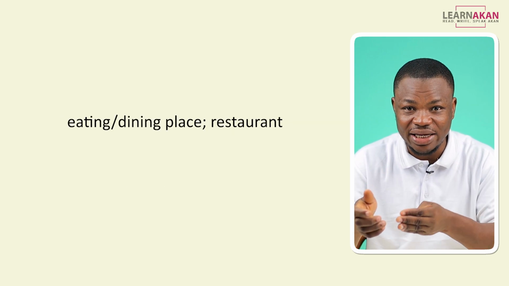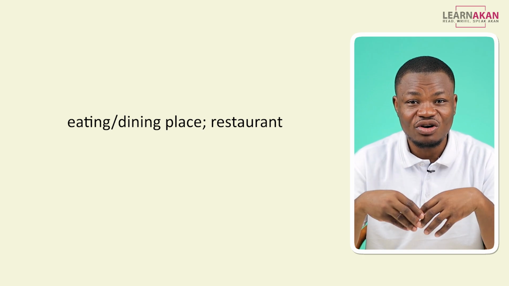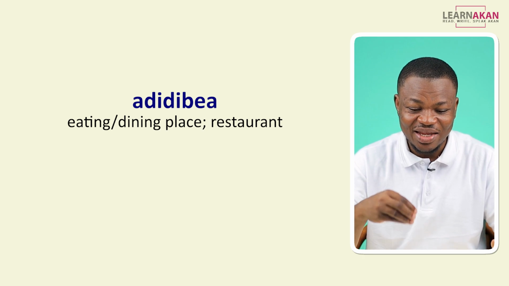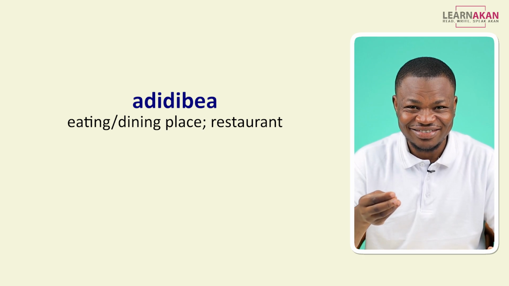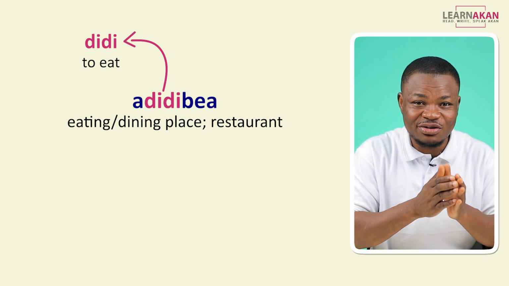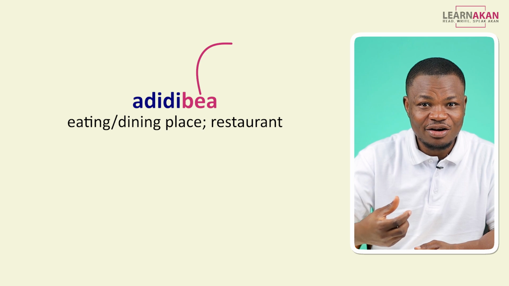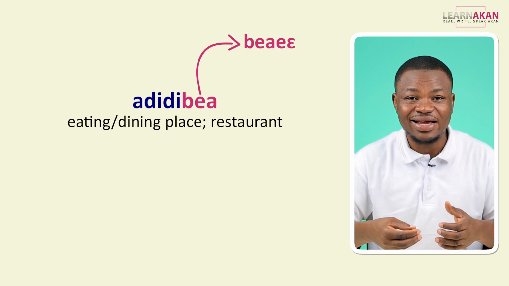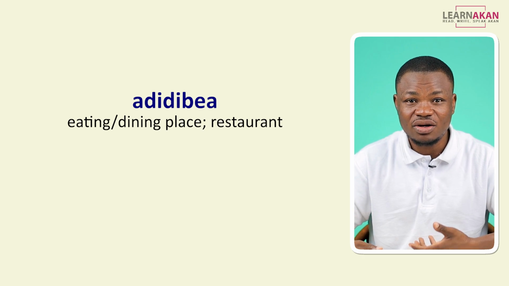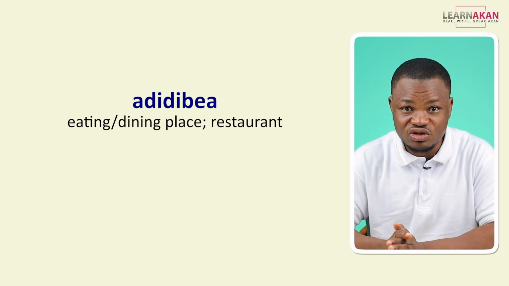We have eating place or dining place or restaurant. And that is edidibia. So we just learned didi as the intransitive form of the verb to eat, right? And we have bia from biaye, and biaye is a place. So edidibia is a place where we eat. Eating place, dining place, or a restaurant.